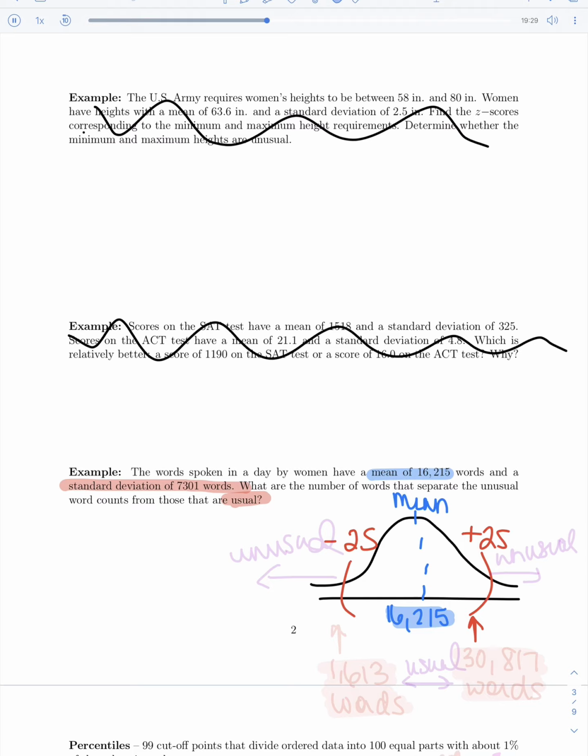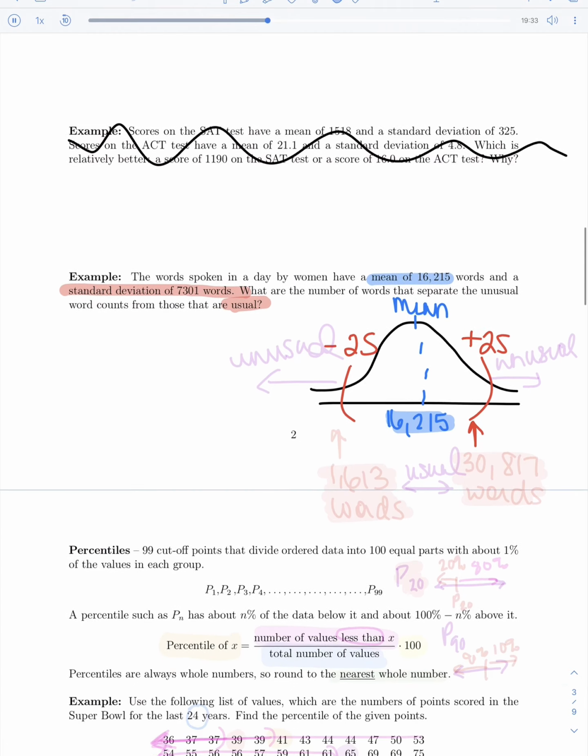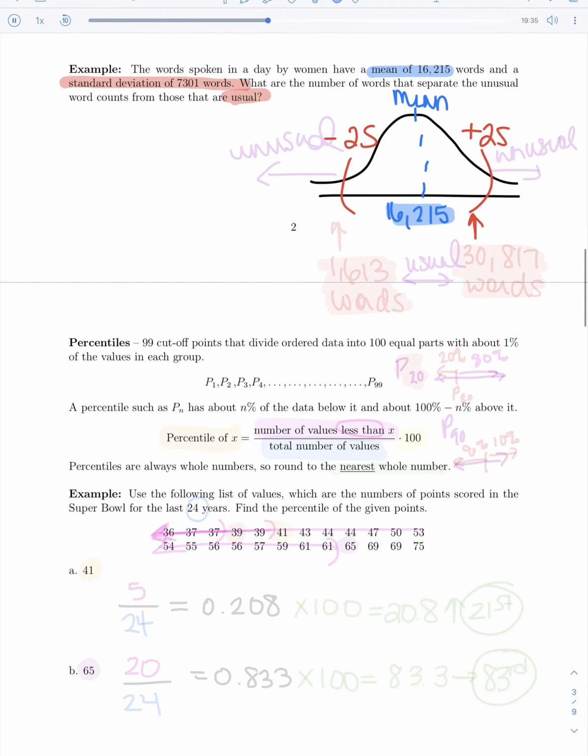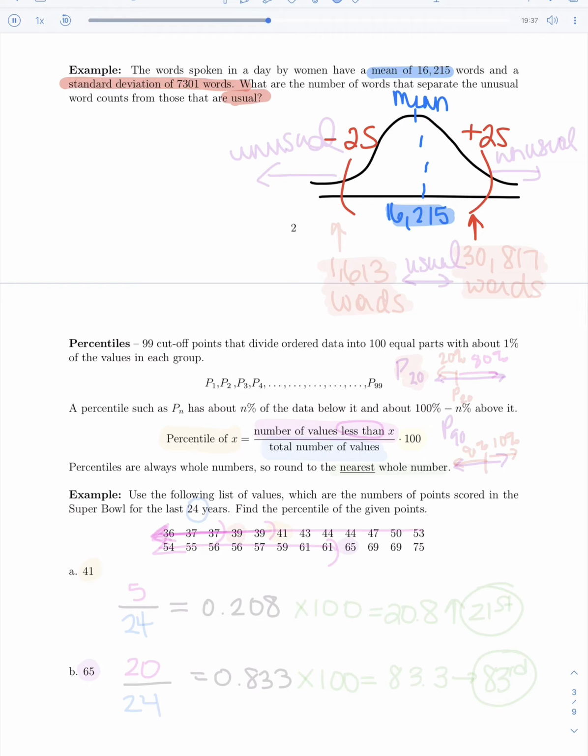So let's do that. Let's take the 16,215 and add the standard deviation 7,301 twice. Or multiply it by 2 and then add it. Either way, what that gets us is a total of 30,817. What? We were talking about the words spoken, so words.